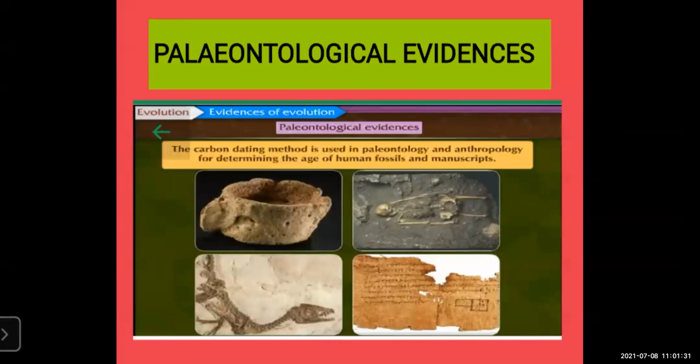The carbon dating method is used in paleontology and anthropology for determining the age of human fossils and manuscripts. Fossils means whatever structure you get, the coins, papers, skeleton or any material. Manuscripts means whatever is writing that we get from paleontology.